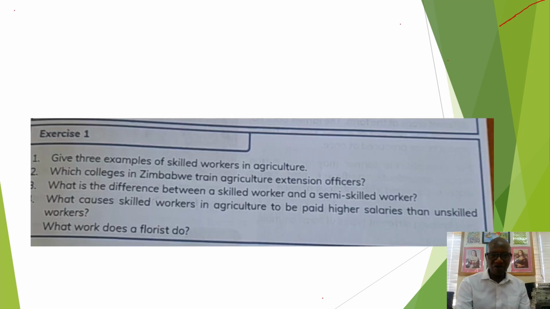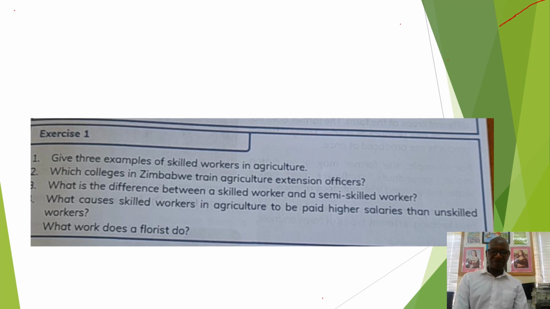Now let's look at the last part. On this one, we want to look at these questions. It says give 3 examples of skilled workers in agriculture.